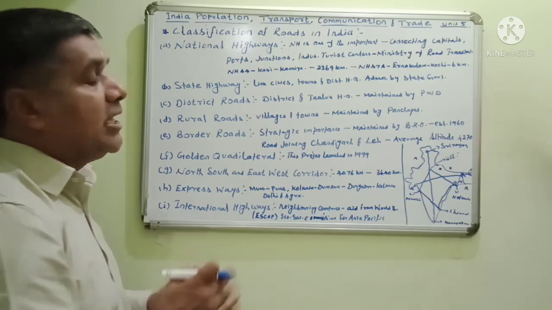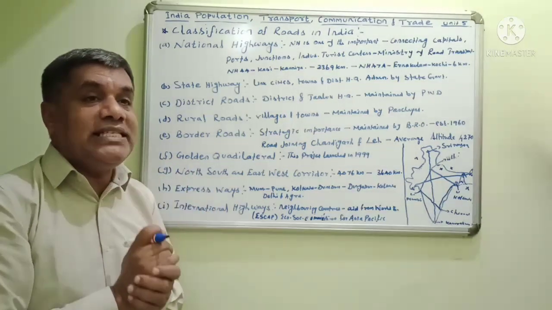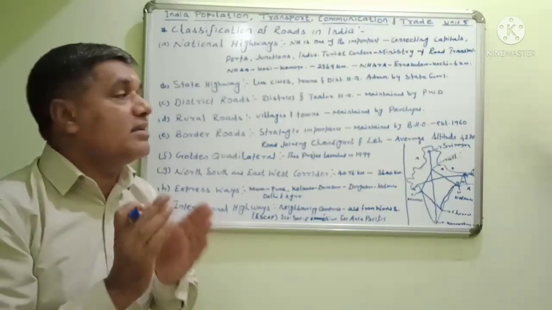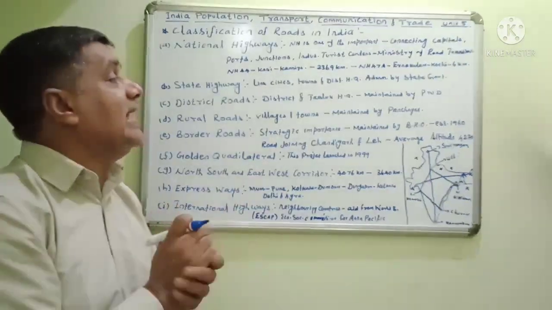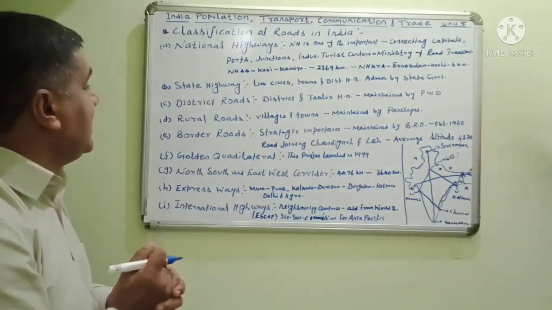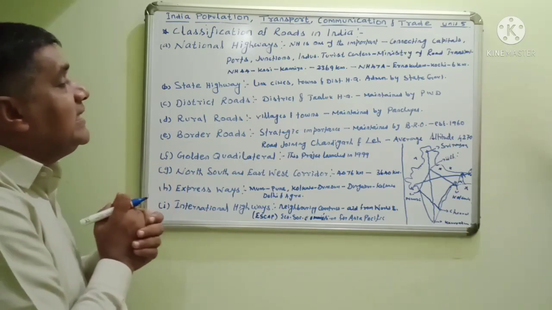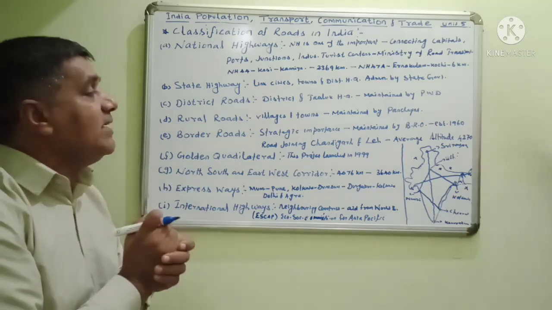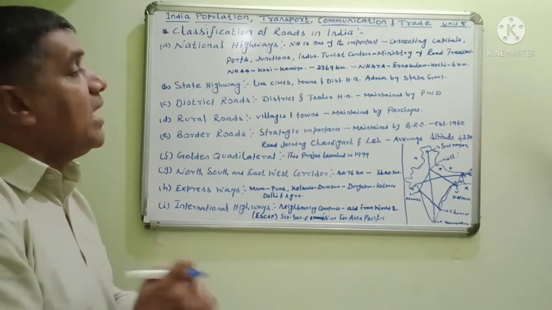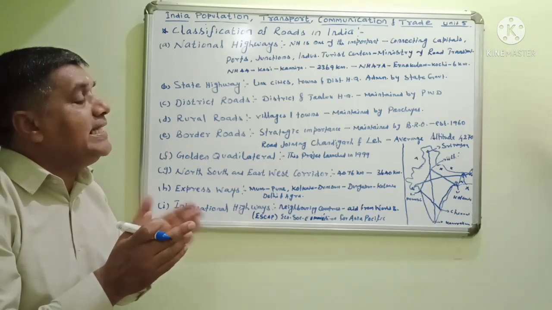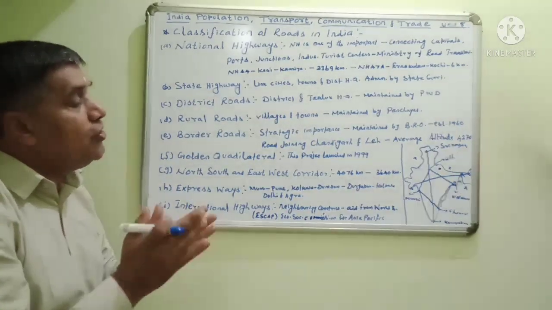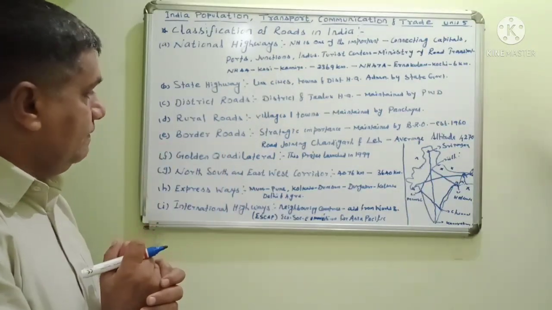Border roads. Border roads are of strategic importance in war, and are maintained by the BRO, the Border Roads Organisation. It was established in 1960. The roads join Chandigarh and Leh, Ladakh. The average altitude maintained by the government is 4,270 meters. They also lay the border roads.